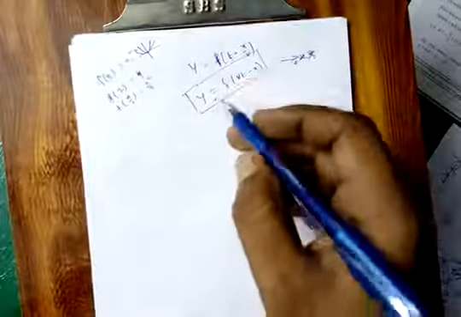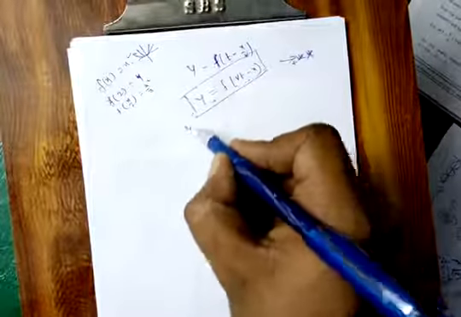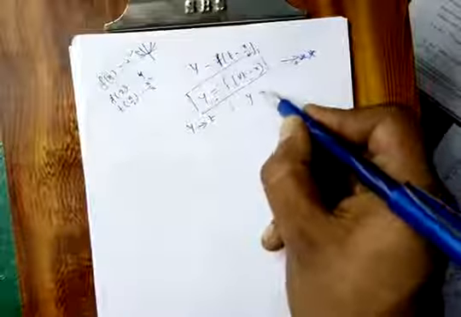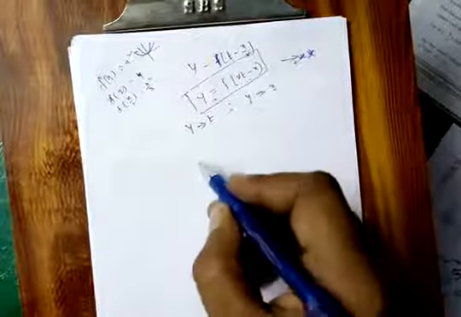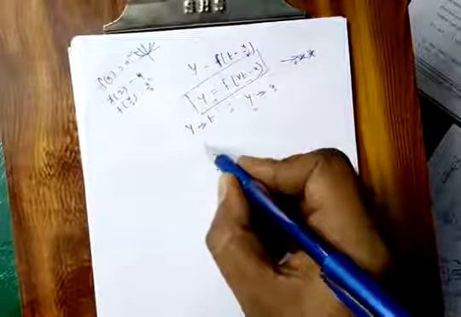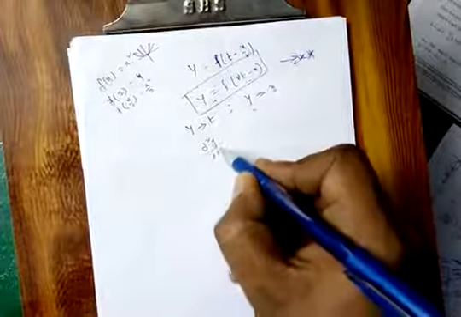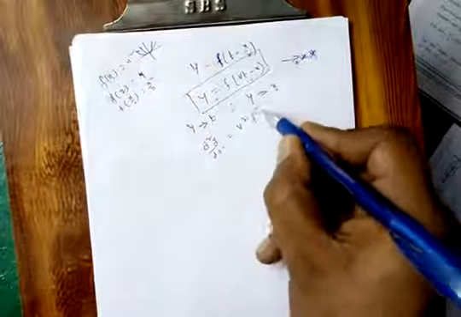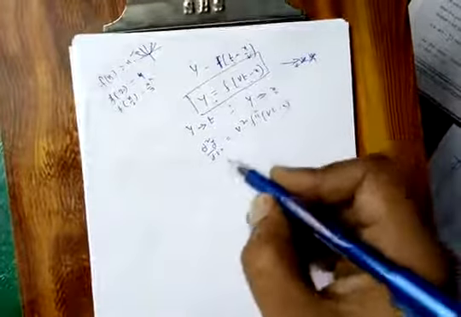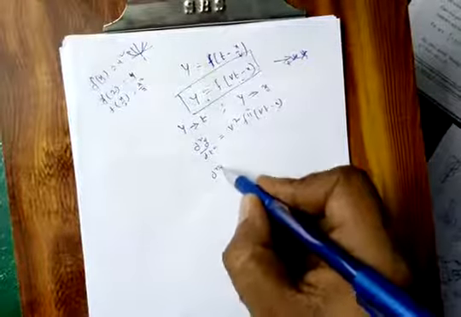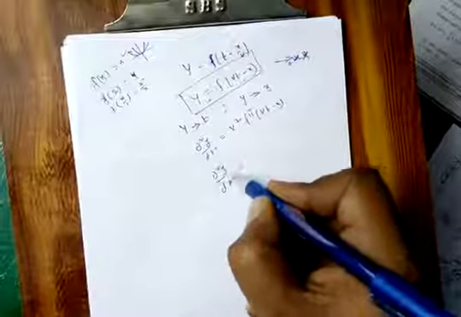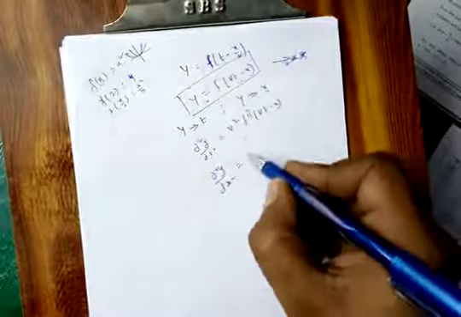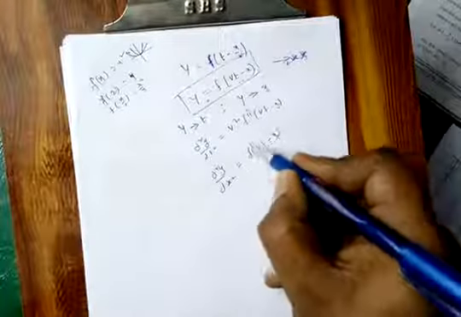To get that, we have to differentiate y two times partially with respect to time. Similarly, we have to differentiate y partially with respect to x. Then dou square y by dou t square, if you do it two times, you will automatically get v square f double dash of vt minus x. Next, dou square y by dou x square: first time you get a minus, again you get a plus, so it becomes f double dash of vt minus x.